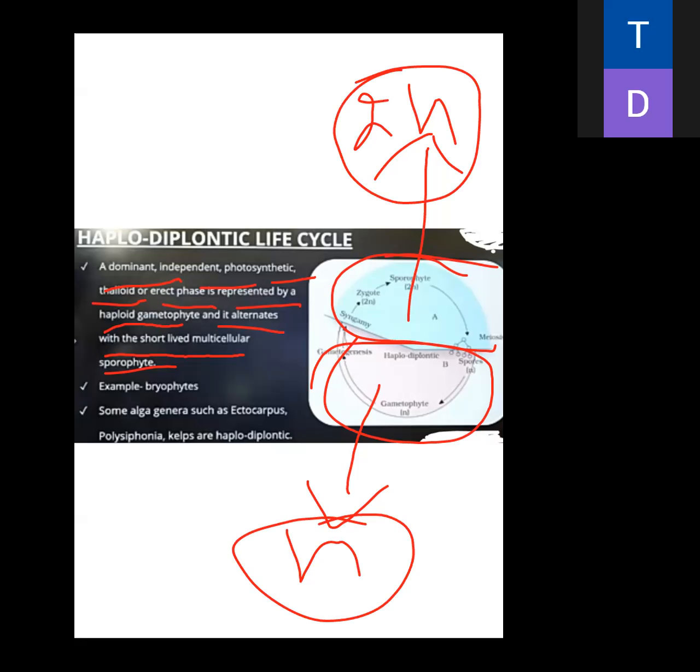Which type of organism carries out the haplodiplontic life cycle? Examples are bryophytes, some algae, genera such as Ectocarpus, Polysiphonia, Kelps. They carry the haplodiplontic life cycle. Clear everybody? Clear beta ji?